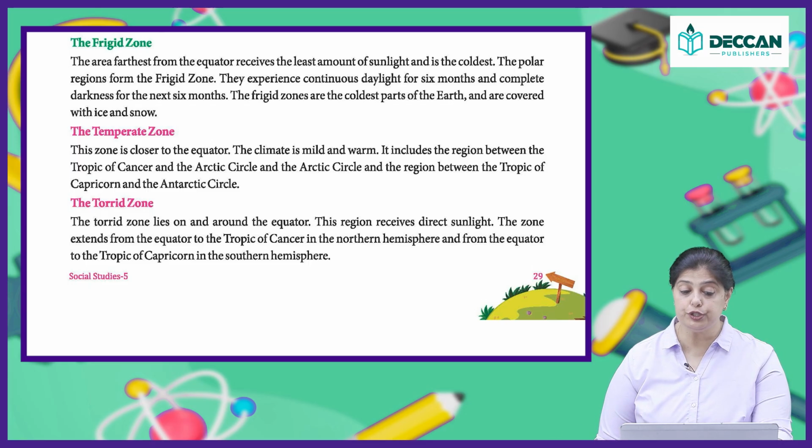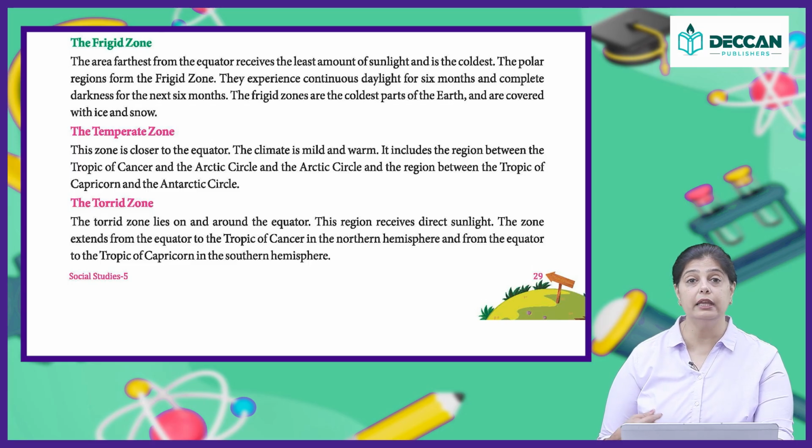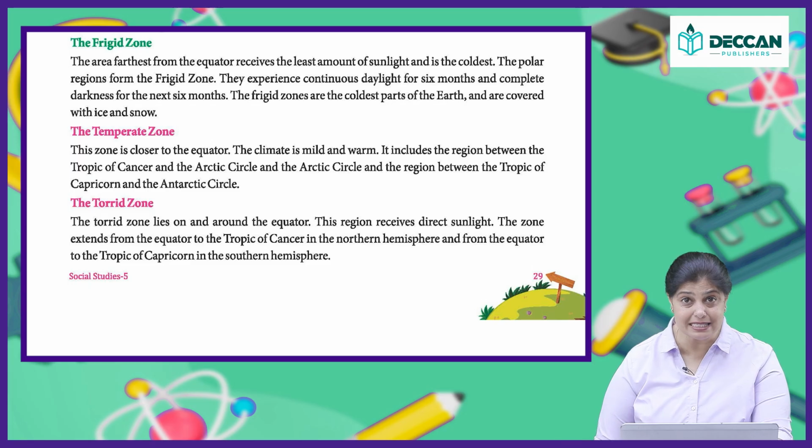Now what is the torrid zone? The torrid zone lies on or around the equator. So those are the areas which are near to the equator or on the equator. Because it is near the equator, this region receives direct sunlight. This zone extends from the equator to the Tropic of Cancer in the northern hemisphere and the equator to the Tropic of Capricorn in the southern hemisphere. That means the areas in this zone are hot.